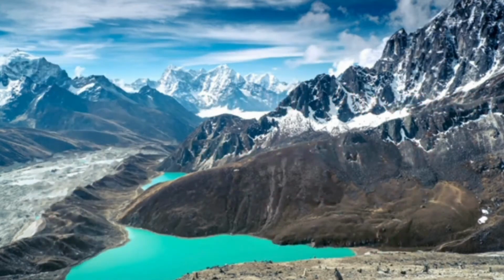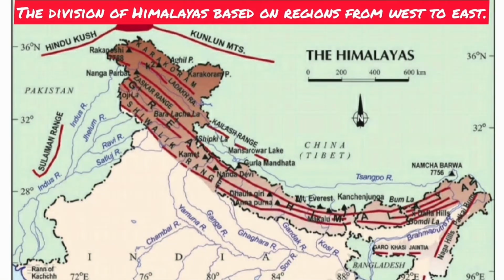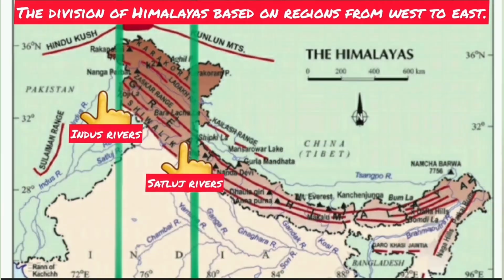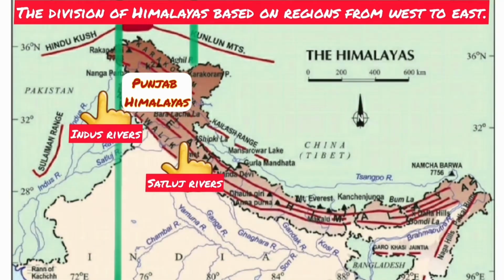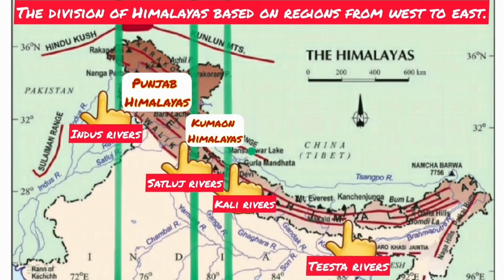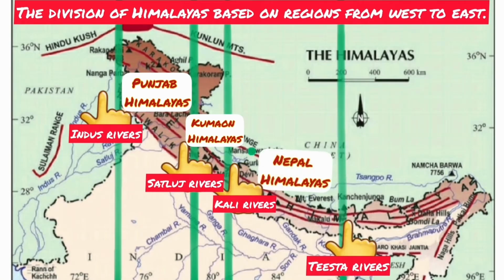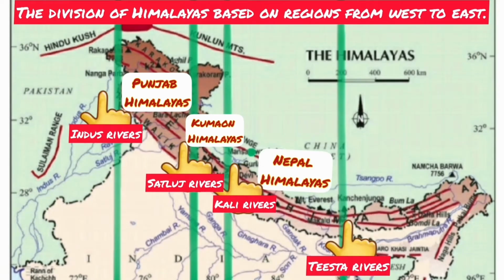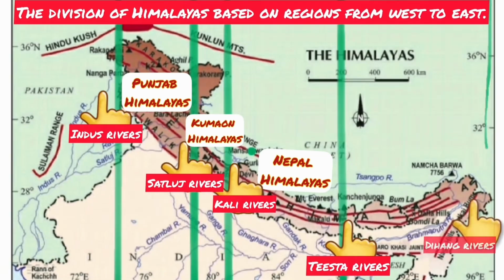The part of the Himalayas lying between the Indus and Satluj rivers has been traditionally known as Punjab Himalaya, but it is also known as Kashmir and Himachal Himalaya from west to east respectively. The part of the Himalayas lying between the Satluj and Kali rivers is known as Kumaon Himalayas. The Kali and Tista rivers demarcate the Nepal Himalayas, and the part lying between Tista and Dihang rivers is known